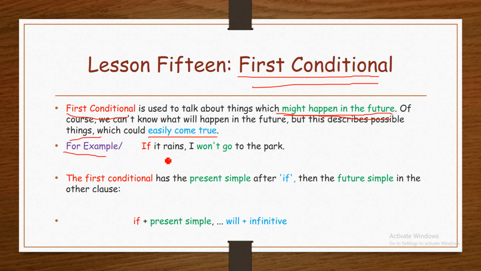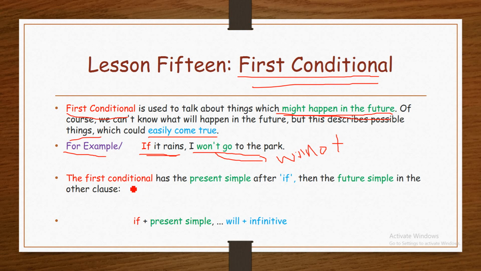For example, if it rains, I won't go to the park. I won't means I will not. If it rains, I will not go to the park. It is a condition that might happen in the future. If it rains, I won't go to the park.